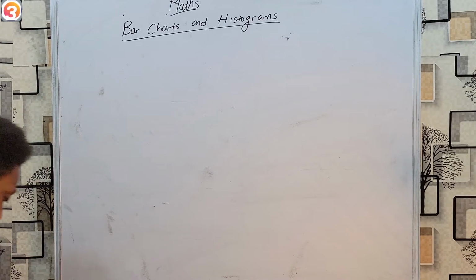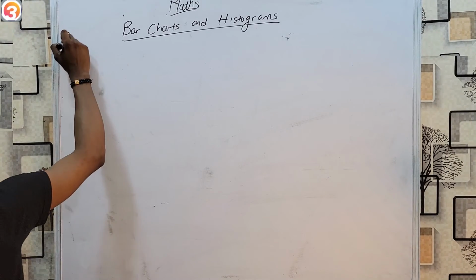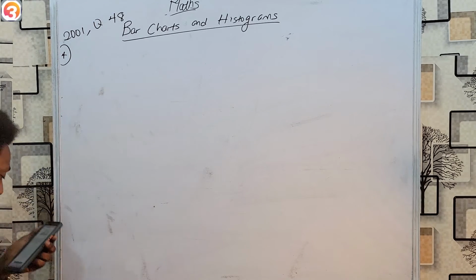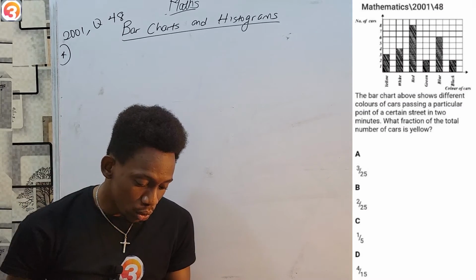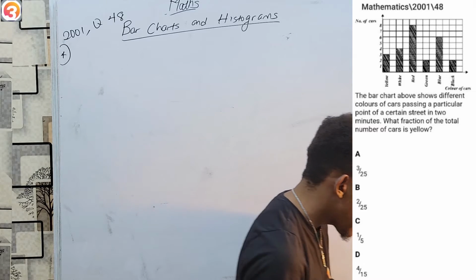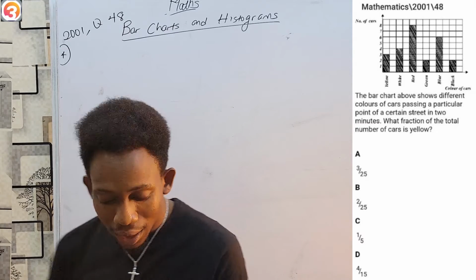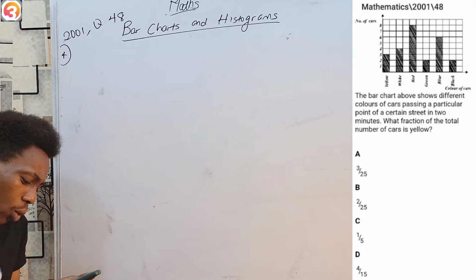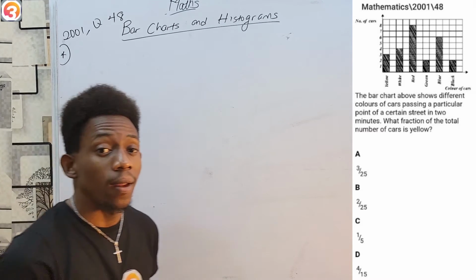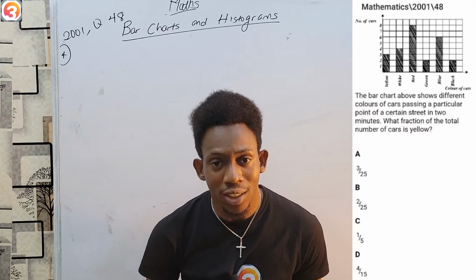Okay, up next we have a question from the year 2001. This is our fourth question, question number 48. We have been told that the bar chart above shows different colors of cars passing a particular point of a street in 2 minutes. What fraction of the total cars is yellow? So we have a bar chart. Several cars are passing. What is the fraction of these cars that is yellow?